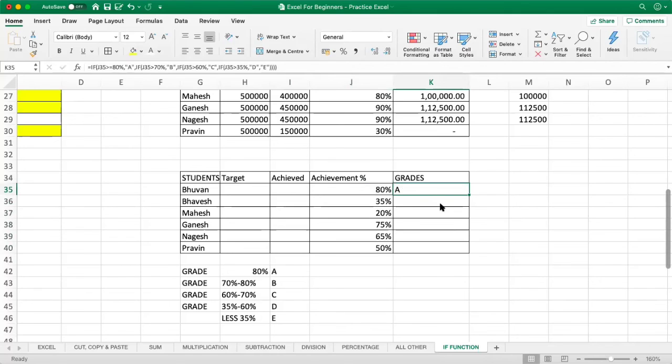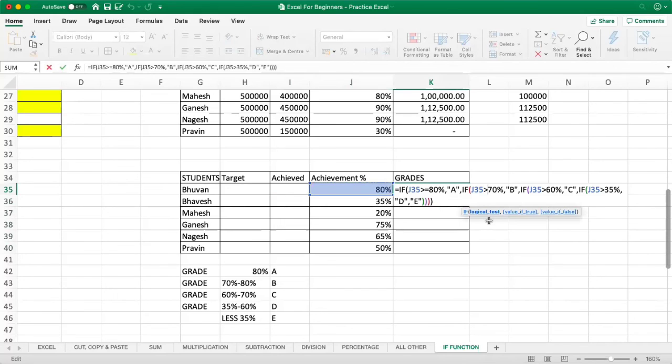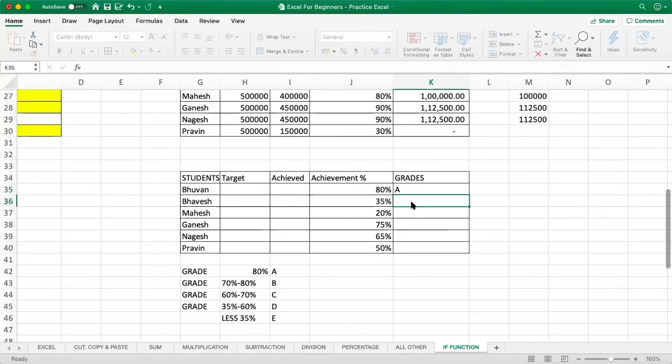But what do you want to give? If he gets 80, you want him to keep it as A, right? Yes. I'll just change everything to greater than equal to. Now this will work fine.